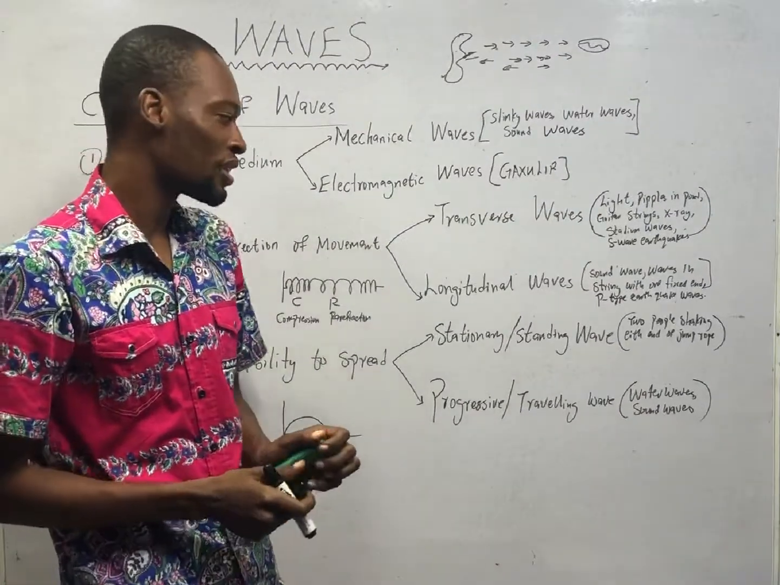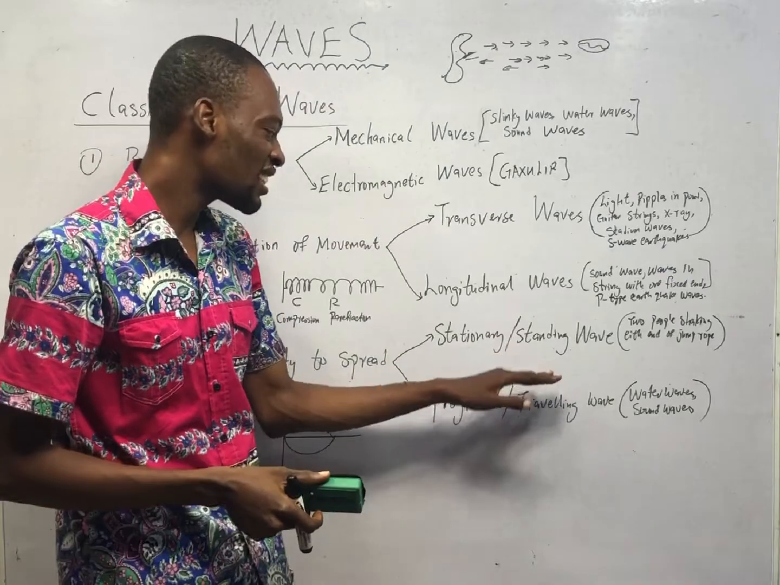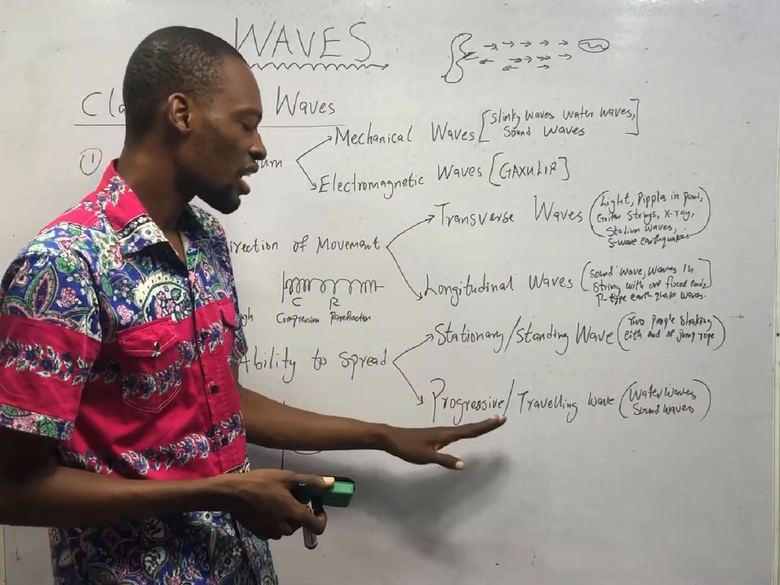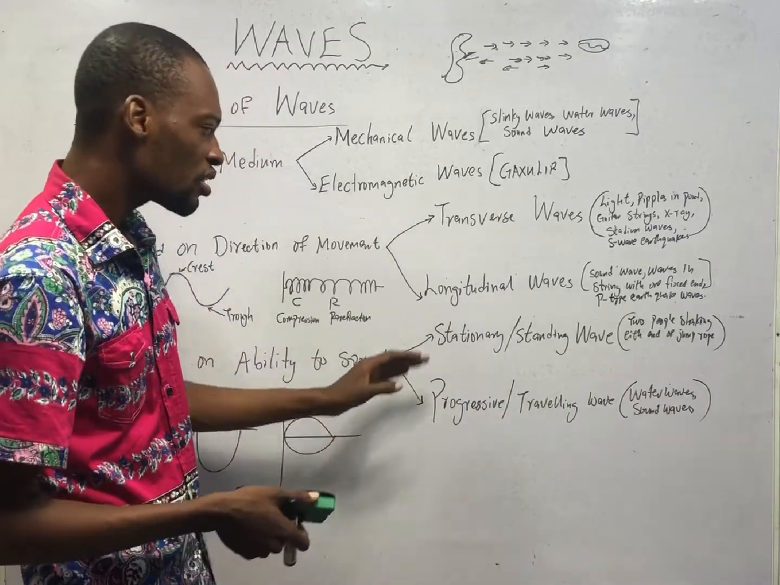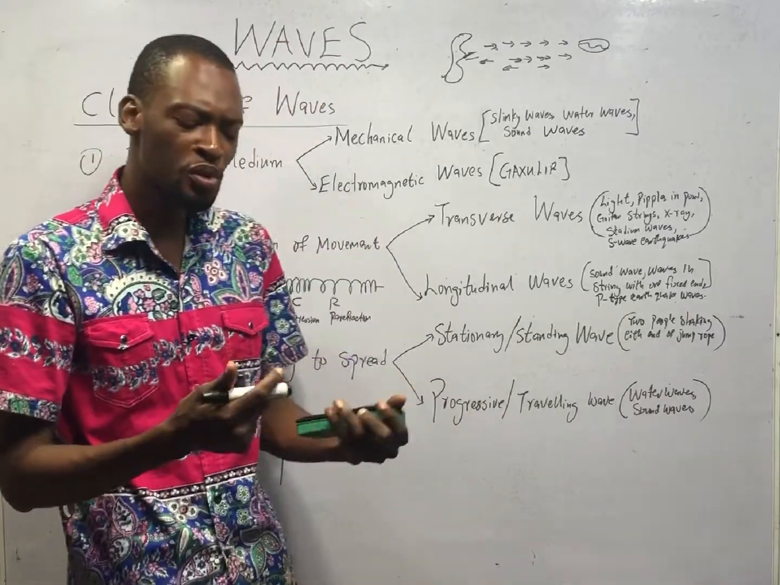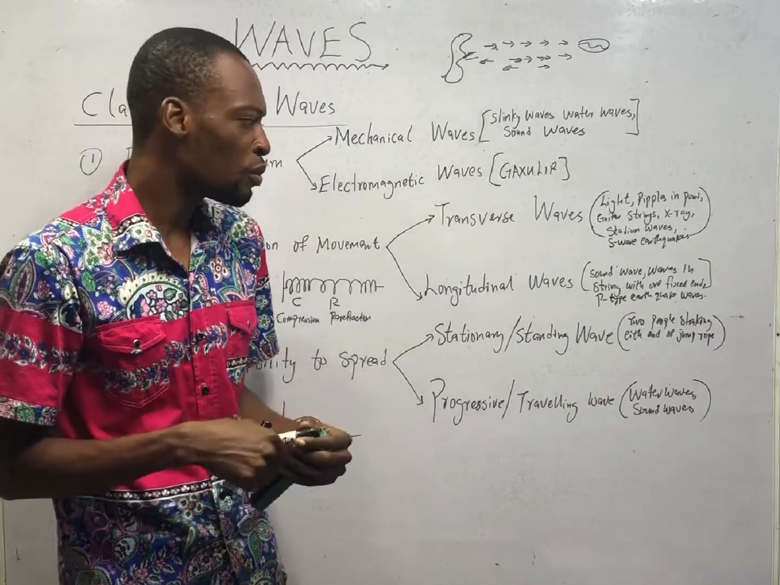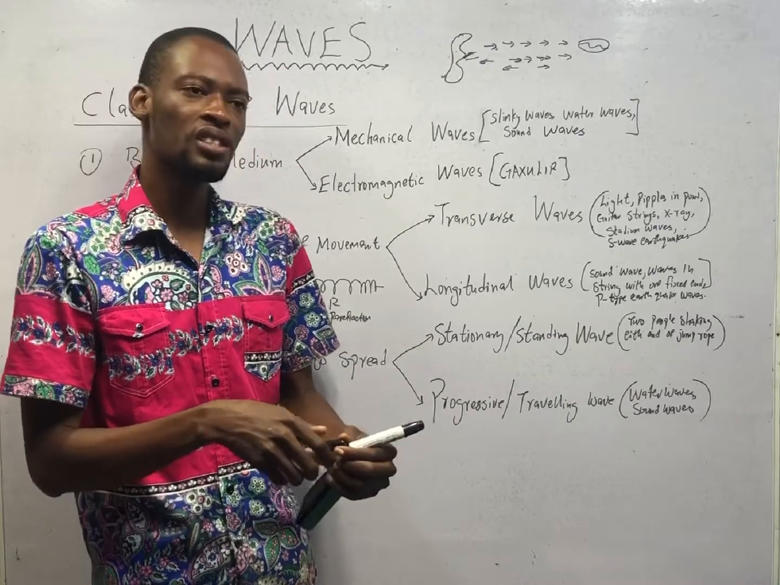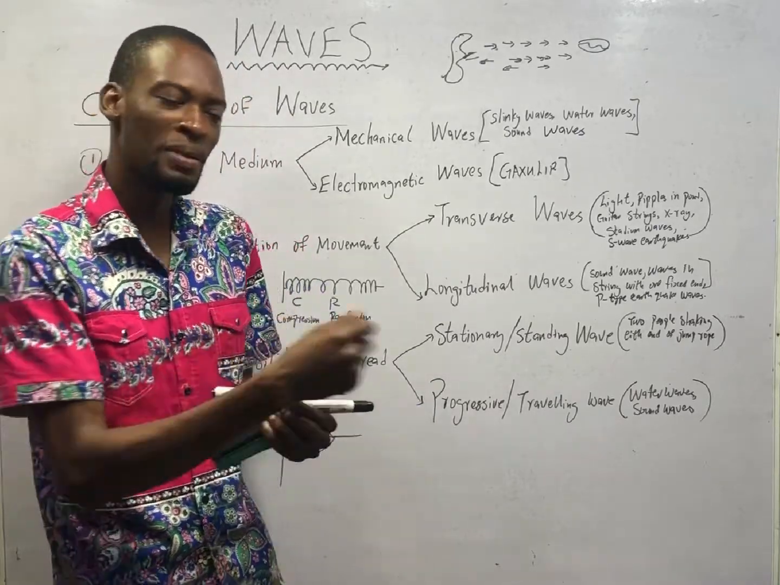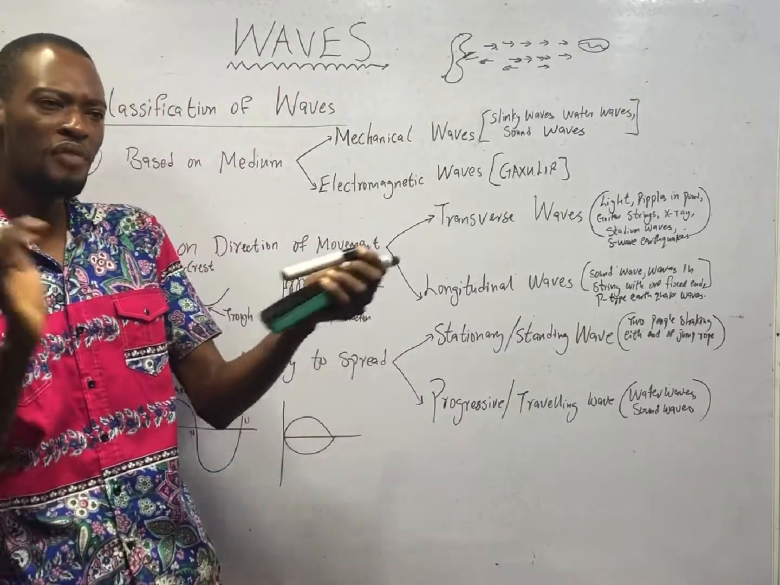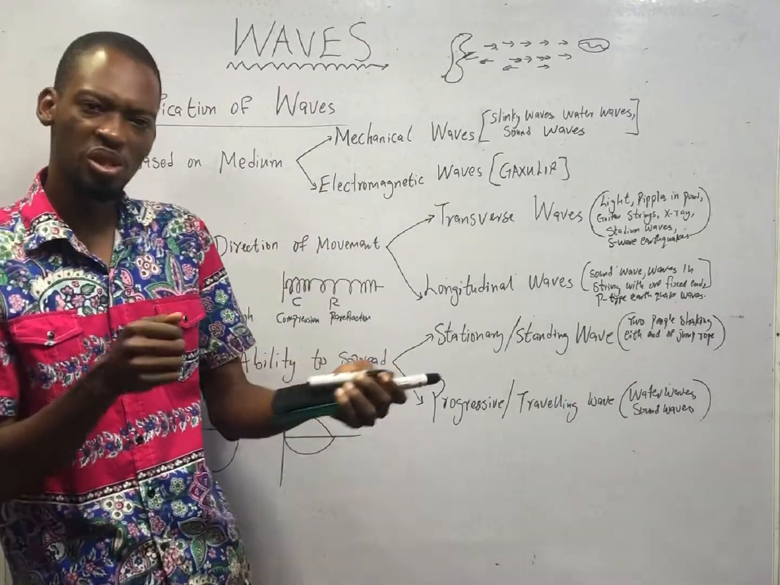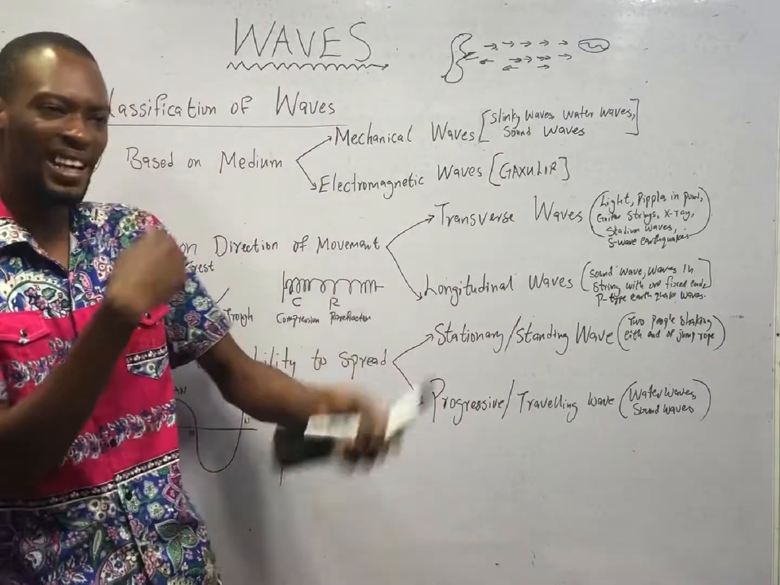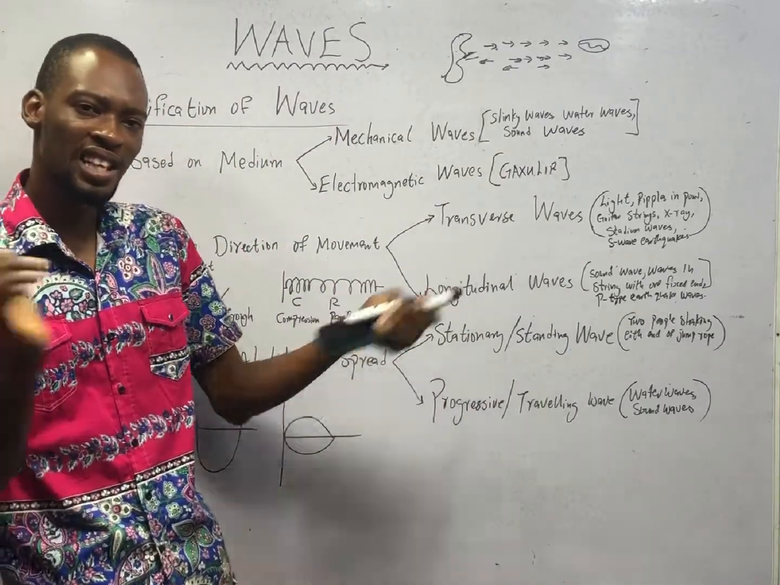Based on ability to spread, we have stationary or standing waves, then progressive or traveling waves. A stationary wave is a wave that is produced with restriction. For example, if you have a spring or a rope, two people are holding, one person is holding the rope at one end, the other person is holding it at the other end. That wave is produced with restriction. So as this one vibrates to the other end, the other one vibrates to the other end, you discover that there is interference. They interfere.